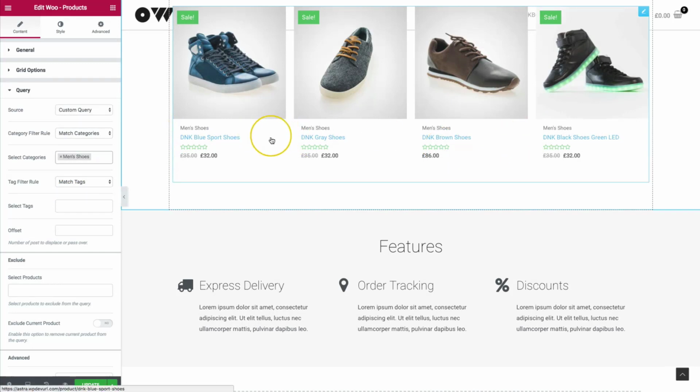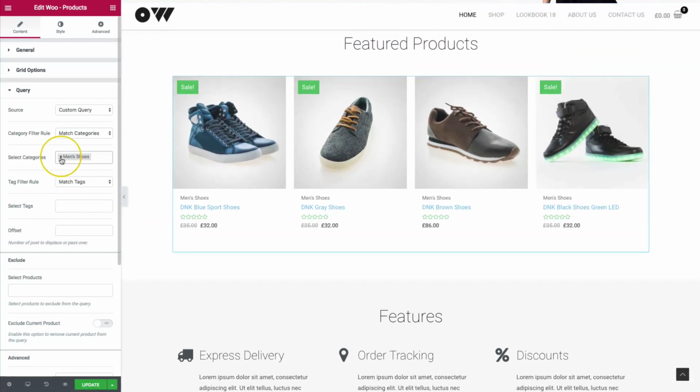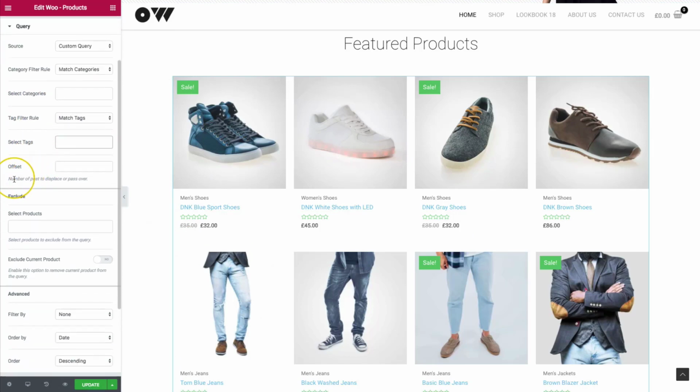Men's shoes only, and we have those shown right here for you. Let's go ahead and look at the tag filter rules, so we can match tags and exclude tags. And then we can go ahead and search for our tags and do the same thing we did with the categories. The offset, so number of posts to display or pass over.